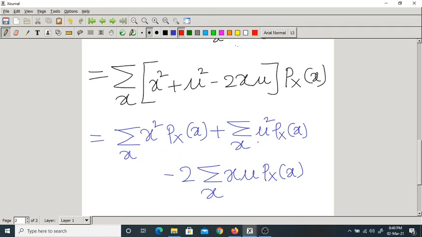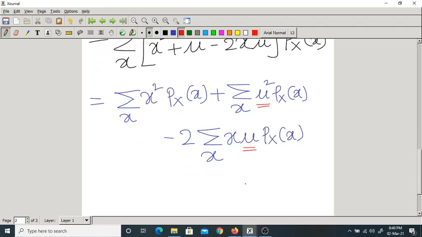In the second term, mu square is also constant. I told you already, mu square is nothing but the square of the mean. If the mean is constant, its square also will be a constant. Now here also, what is constant? Mu is constant. So if something is constant, you can take it out of the summation.